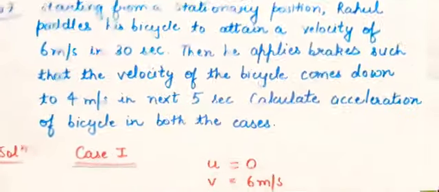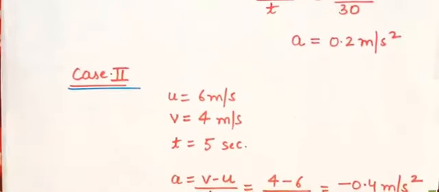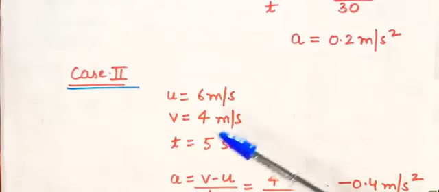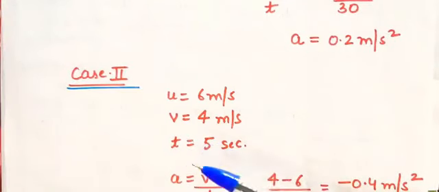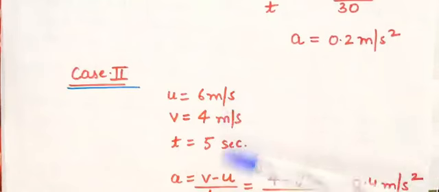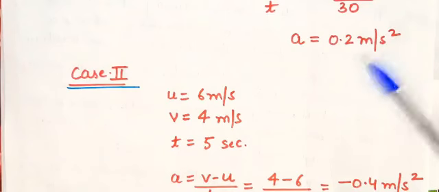Now you can calculate the acceleration of the second case. u is 6 meter per second, v is 4 meter per second, that is the final velocity. Time is given, 5 seconds. And acceleration is v minus u upon t, final velocity minus initial velocity upon time. 4 minus 6 divided by 5. So the answer will come in negative, that is minus 0.4 meter per second square. So in the first case it was 0.2 meter per second square, and in the second case it is minus 0.4 meter per second square.